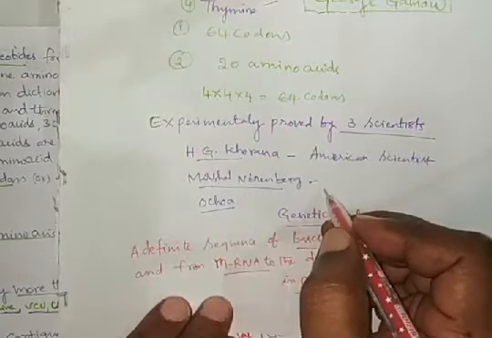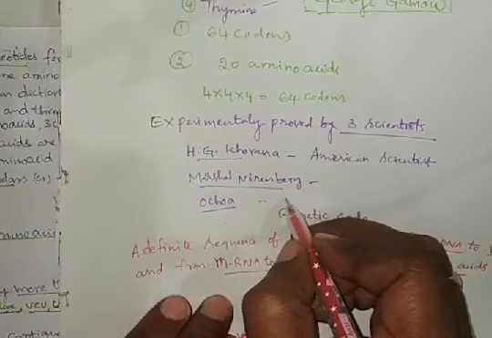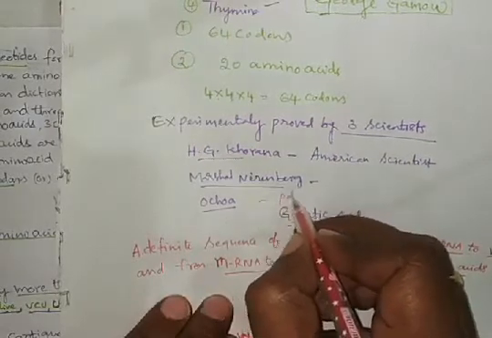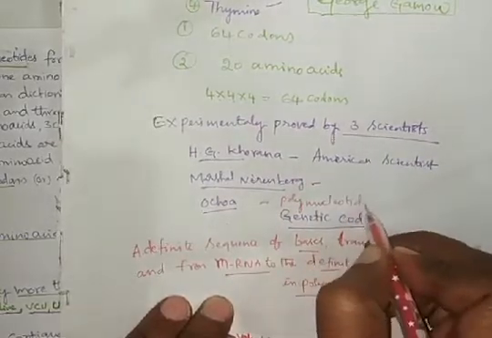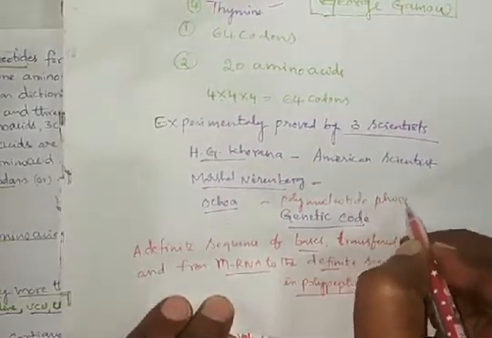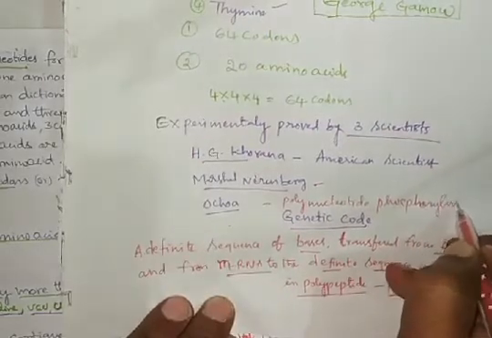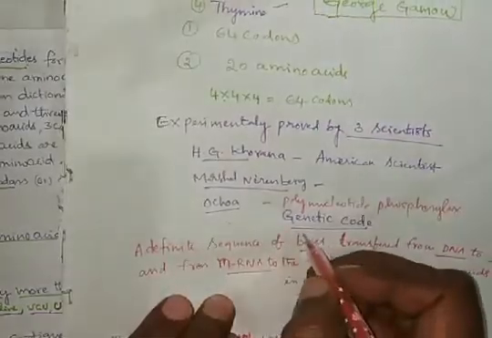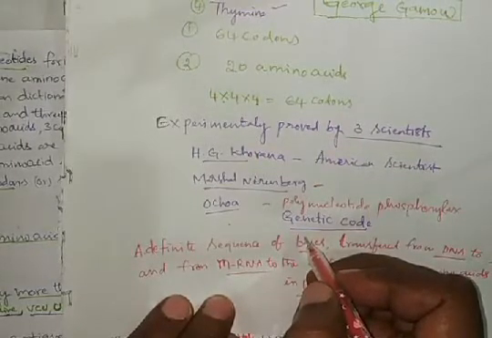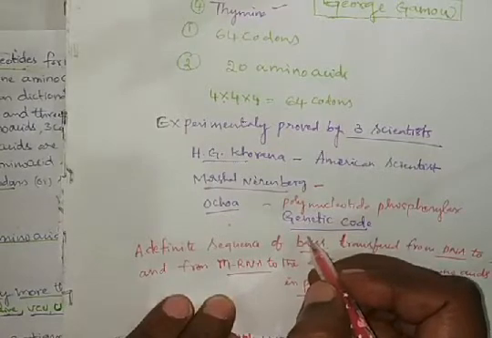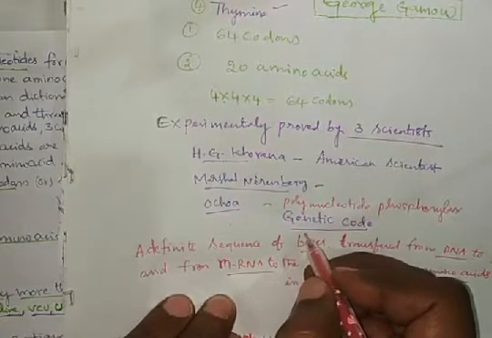Then Ochoa discovered the enzyme polynucleotide phosphorylase, which helps in RNA polymerization with a defined sequence in a template.